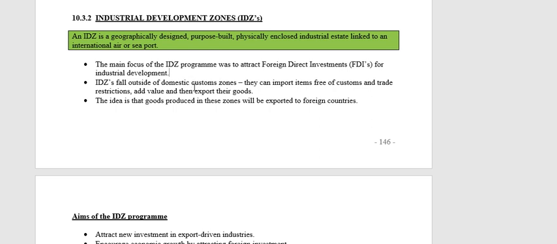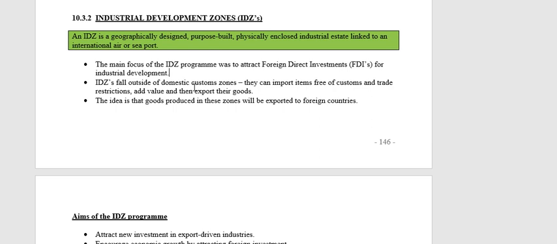Okay, they have a duty-free incentive. So this means that IDZs fall outside of domestic customs zones. Any business that is willing to establish inside of an IDZ will be allowed to import whatever they need. If they need machinery, raw materials, anything they need to import, they can import from any other country without having to pay any import tax or customs duties, and no trade restrictions will apply.